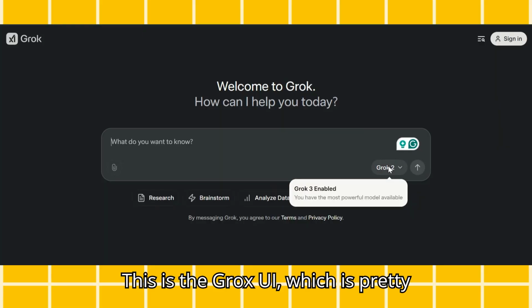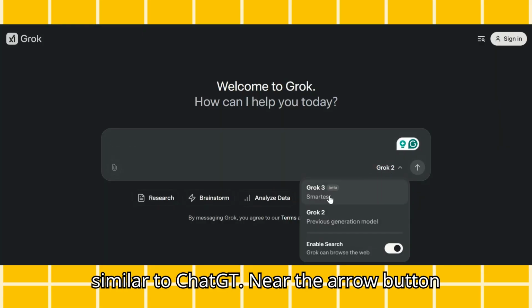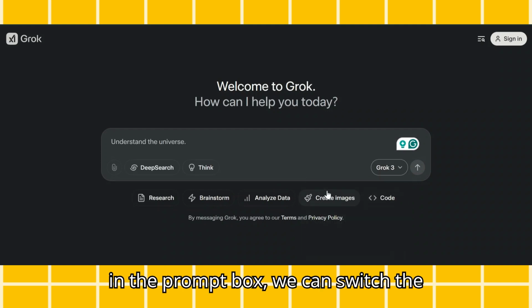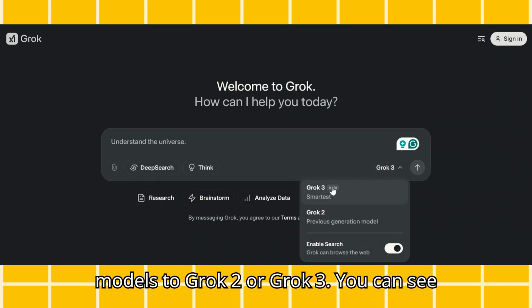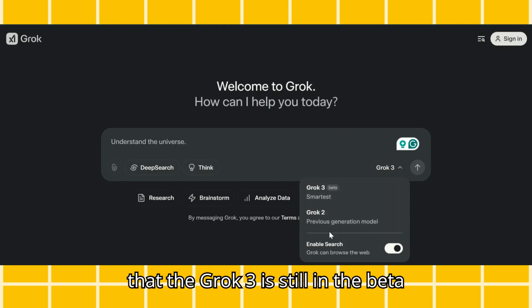This is the Grok's UI, which is pretty similar to ChatGPT. Near the arrow button in the prompt box, we can switch the models to Grok 2 or Grok 3. You can see that the Grok 3 is still in the beta version.